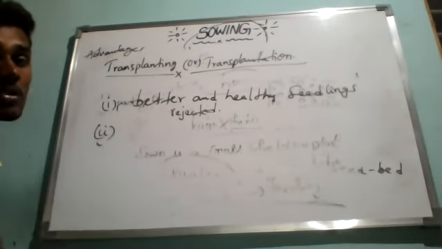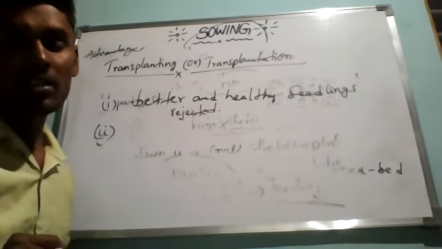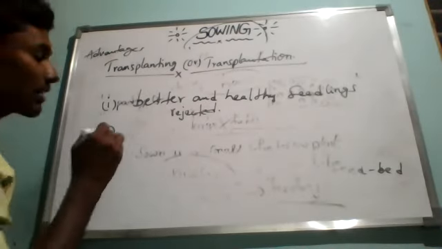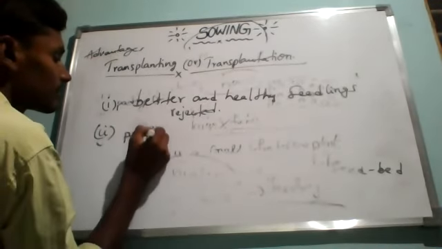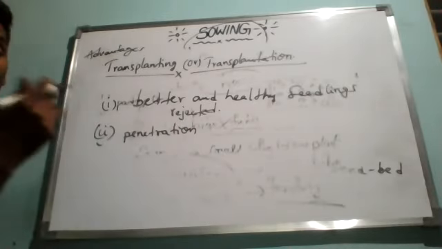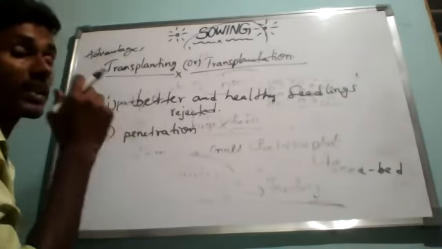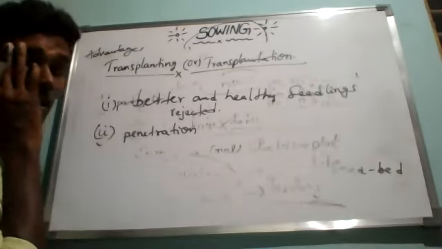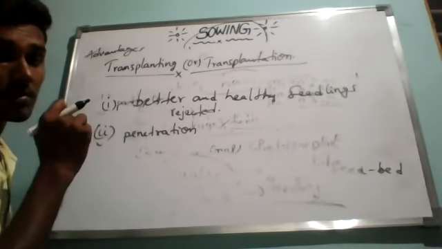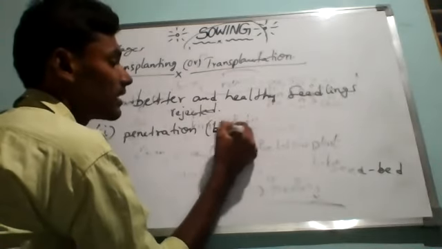The process of transplantation allows better penetration of the roots in the soil. Better penetration means they will get good quality roots, since these are already healthy plants and we take care of all the required nutrients.